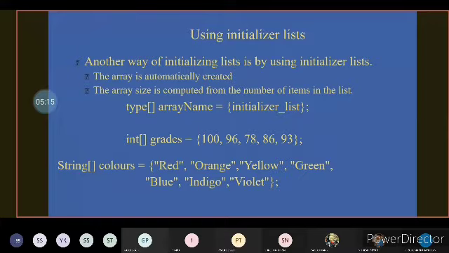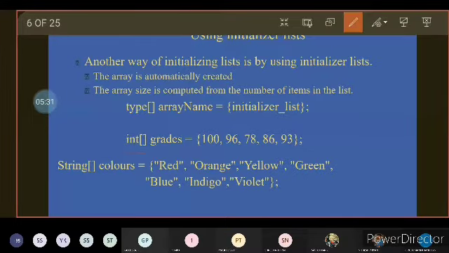If I want to initialize the arrays, then it is also possible. That is, int with your array bracket, grades equal to, you can give your own values. That's also possible. If it is a string type, then you can give the string values enclosed in double quotes.